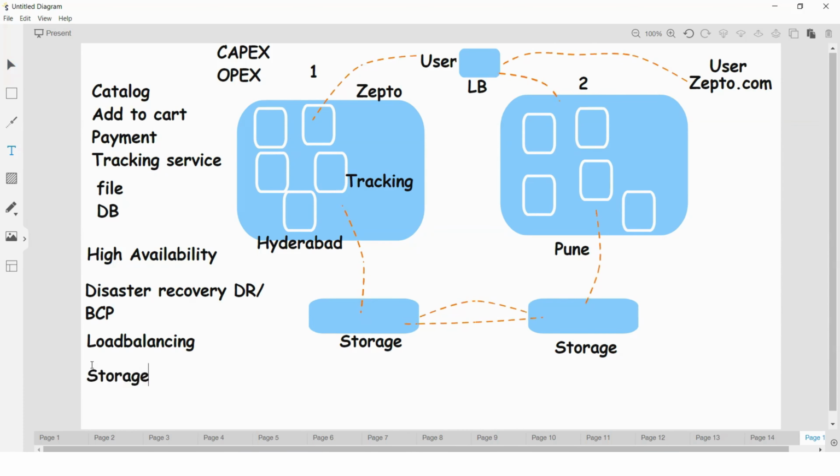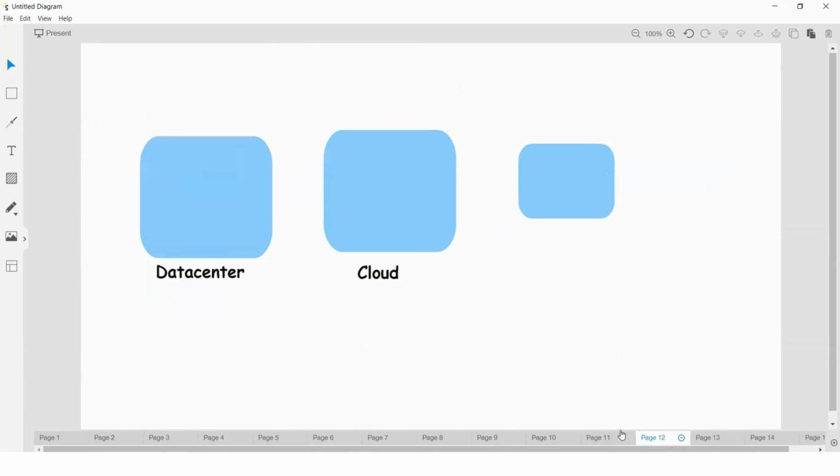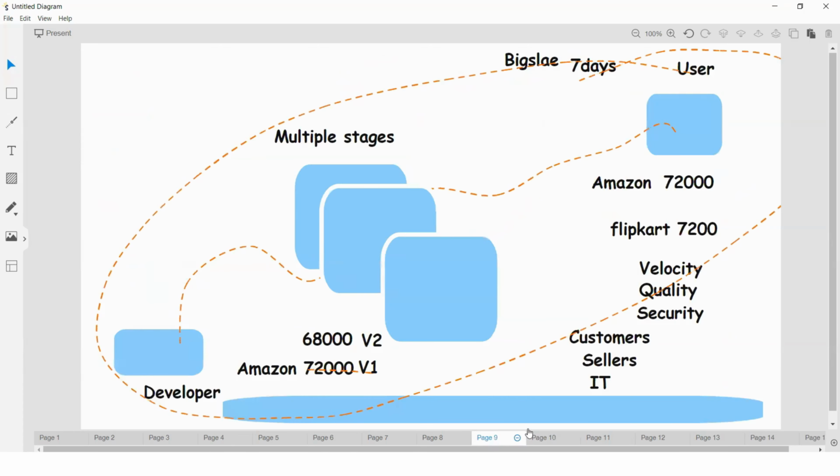Okay, storage. One more important thing, let's see security as well. Previously we discussed, somewhere we referred, right? So here we referred security also. Just see these points we discussed, these are all different parties we discussed.